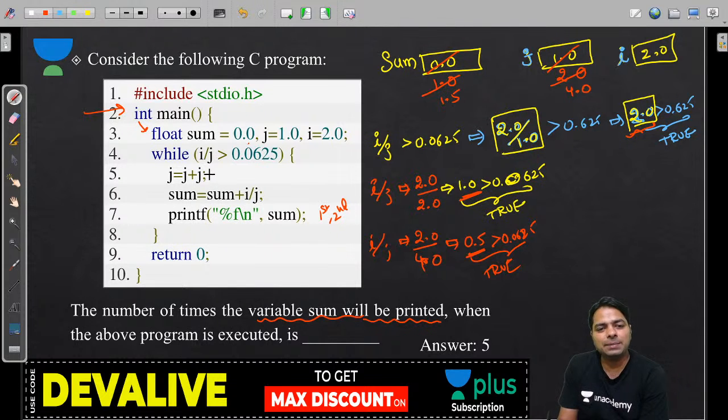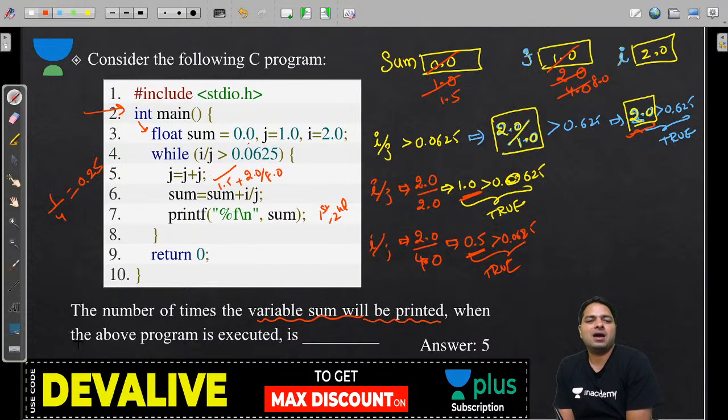Okay, keep doing. J plus j is a 4.0 plus 4.0, 8.0 now. Sum plus I by j. Sum is 1.5 plus I by j. I is a 2.0 by 8.0. 2 by 8 is a 1 by 4. 1 by 4, guys. Right? 0.25. Everybody? Yeah. Clear that? 0.25. Yeah, 0.25 plus 1.5.